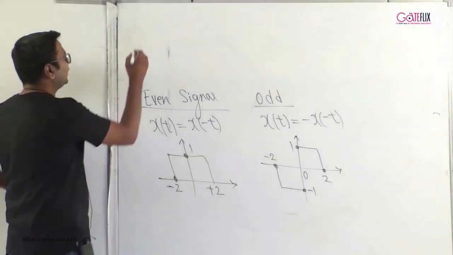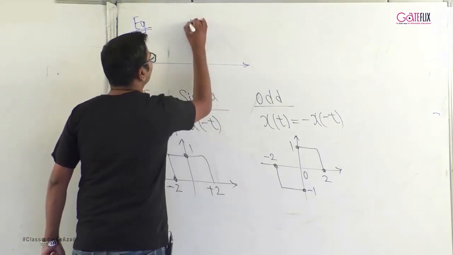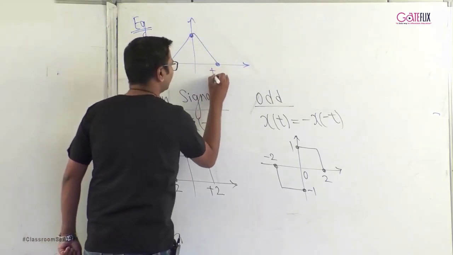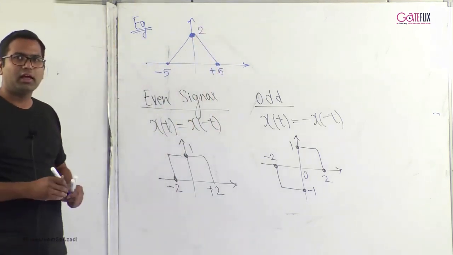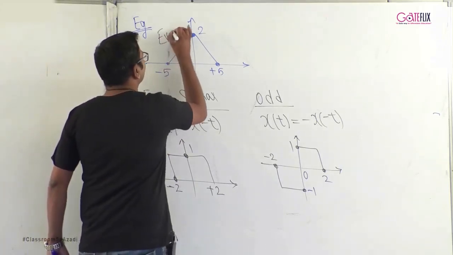Let us take another example. If we draw a signal like this, which is from -5 to +5, let us say that the amplitude is 2. Then, as you will correctly identify, such a signal is an even signal.